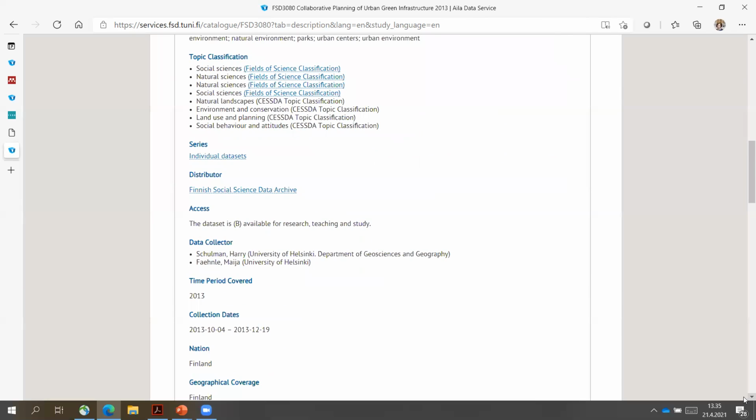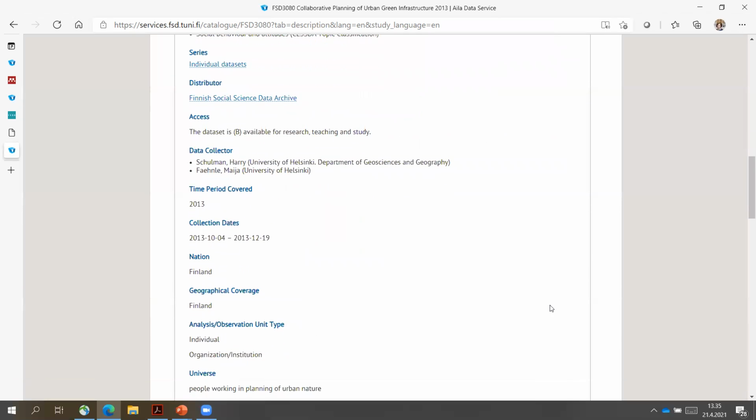Another metadata field which is interesting is the access, this administrative metadata information. So you can see that this data is meant for reuse, but it's available for research, teaching, and study, which actually means that it is not freely downloadable here. So you have to actually register to the data repository in order to download the dataset.